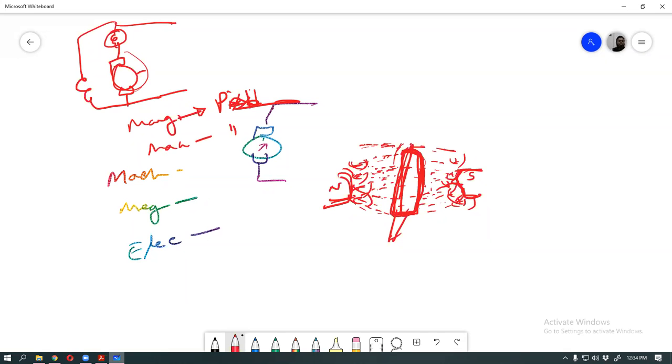This is the series generator. The series coil is fixed, so this loss is fixed. Also this shunt coil is fixed. So these are fixed.